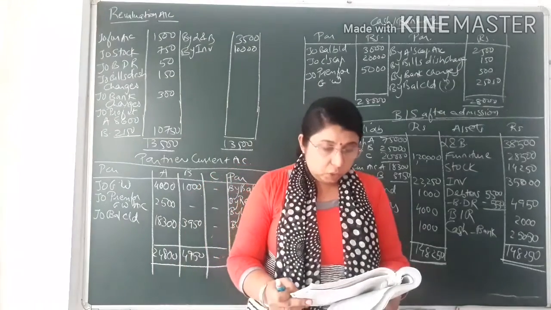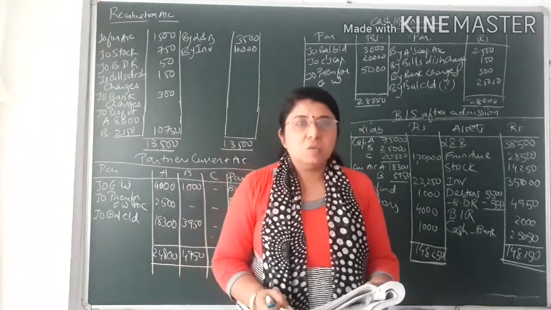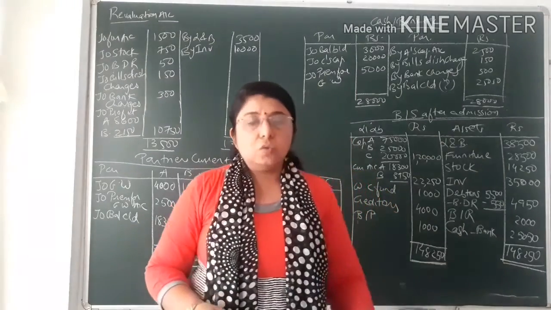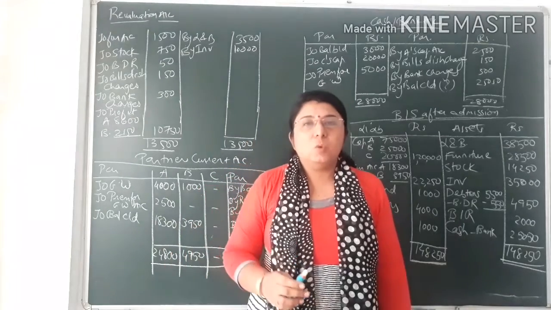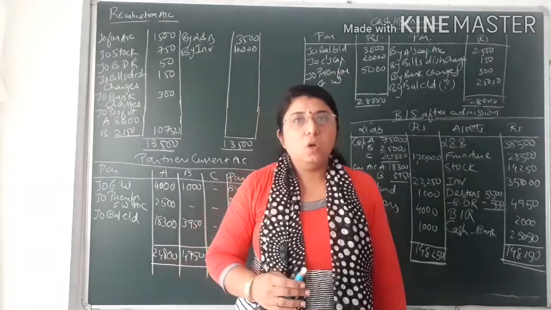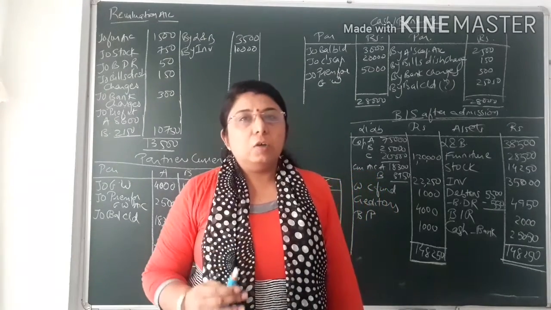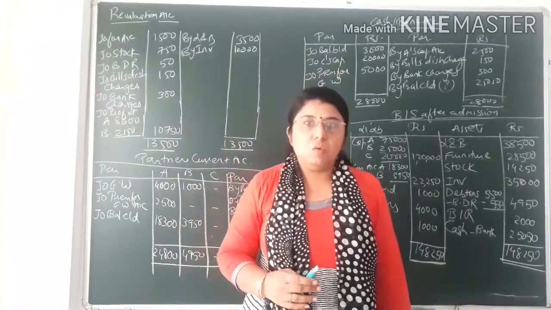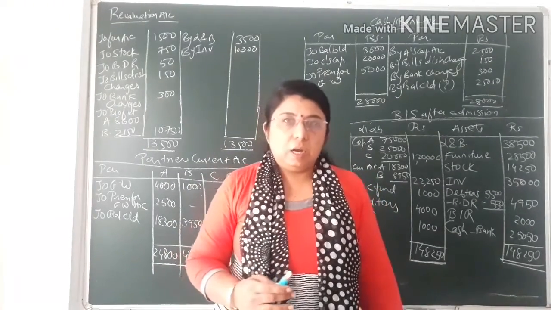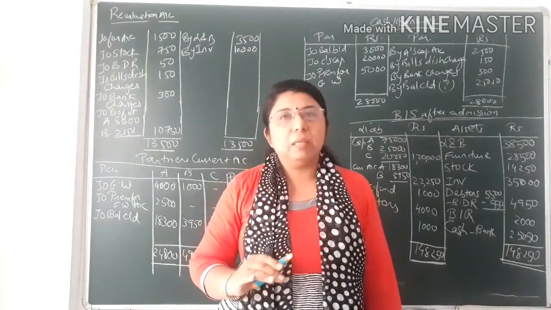The balance sheet is given to you, that is the capital account of A and B, 75,000 and 25,000. The current account is given over here. Students, you are very well knowing, if in the question capital account and current account both the balances are given to you, then all the other entries except capital are to be given in the current account. So any adjustment effect is to be given in the current account, and the capital account opening balance and closing balance would remain the same.